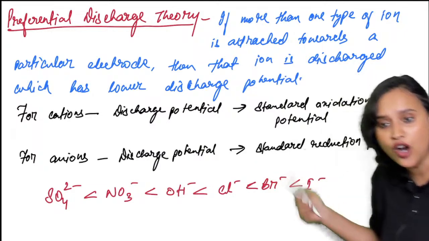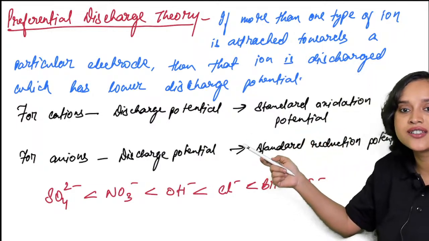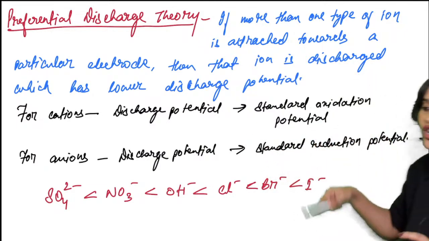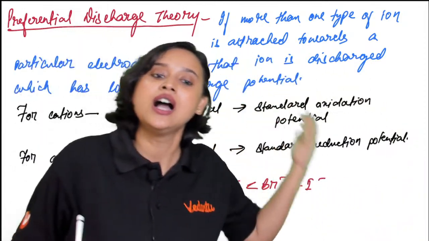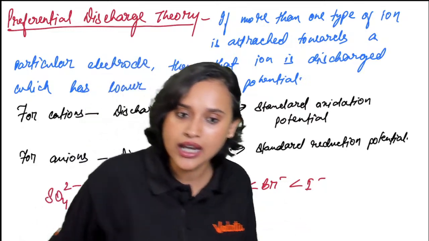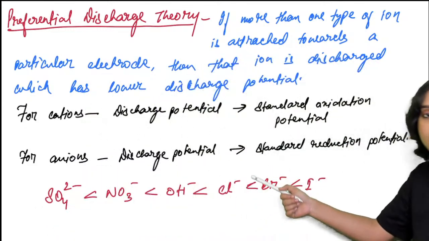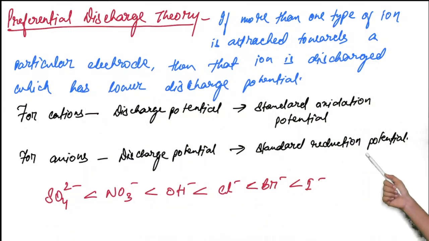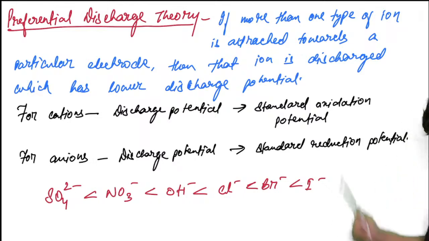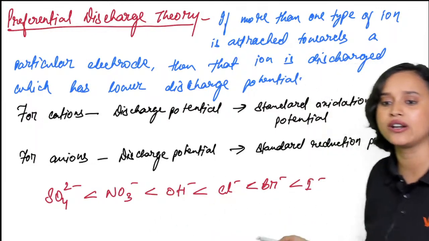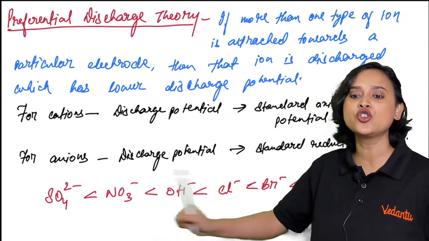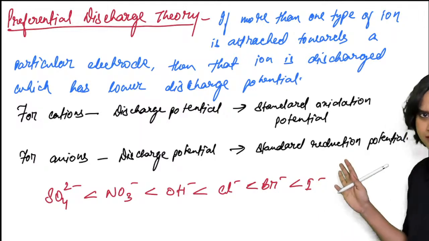For cations, the discharge potential is going to be the standard oxidation potential. So if there is more standard oxidation potential, higher will be the discharge. For anions, the discharge potential will be related to the standard reduction potential. But this series you can remember, everybody. SO4 2 minus has the least discharge.